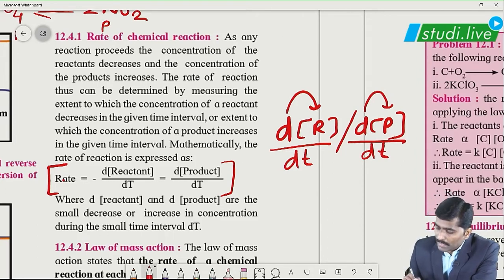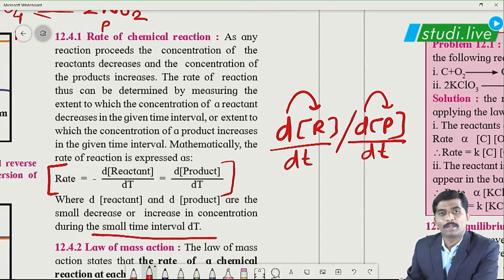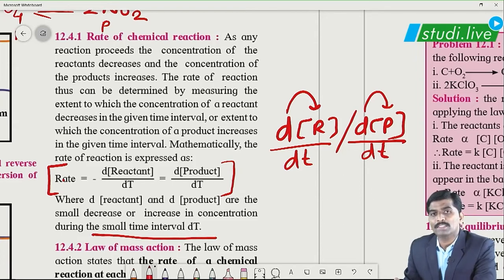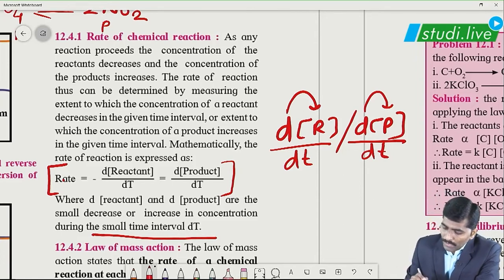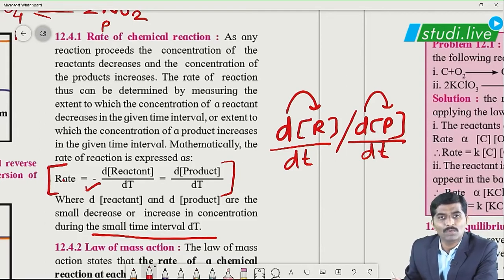But dt, t stands for time, dt stands for what? dt is the smallest time interval. With the smallest time interval, there will be the smallest change in concentration of both reactants as well as products. But we have added a negative sign for reactant. This negative sign indicates what?